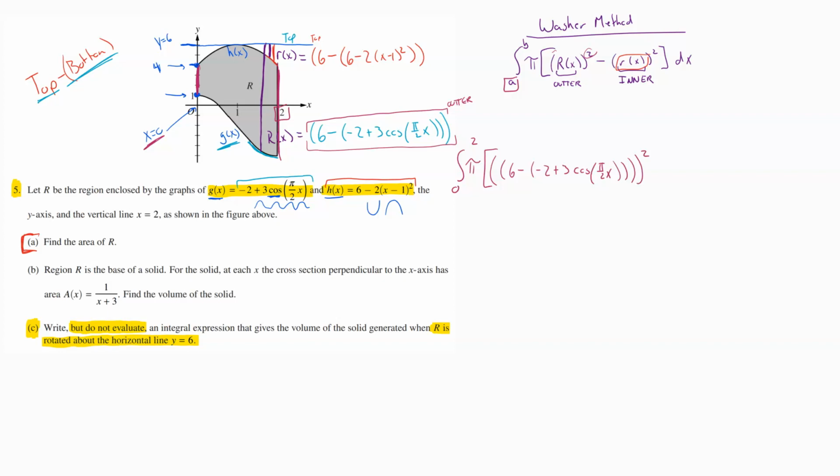I know, keep track of a lot of parentheses, right? Minus, and then I come over and do my inner radius. Again, I've got a starting set of parentheses because this whole thing is going to be squared. Then I plug in my inner radius formula, which is 6 minus (2x minus 1) squared. Close it again from doing those two, and then I've got the full outside one that needs to be squared, and then my bracket at the end of this thing, and all of that dx. And you are psyched because you're done at that point. We just needed to set this thing up. We do not need to evaluate.